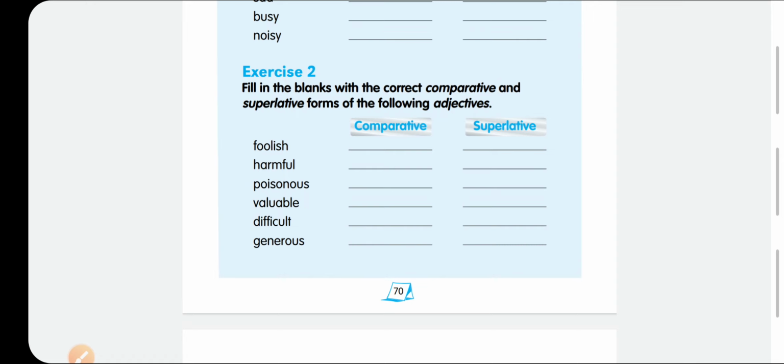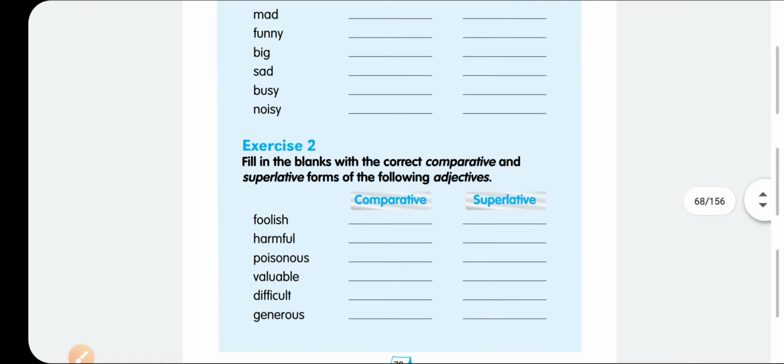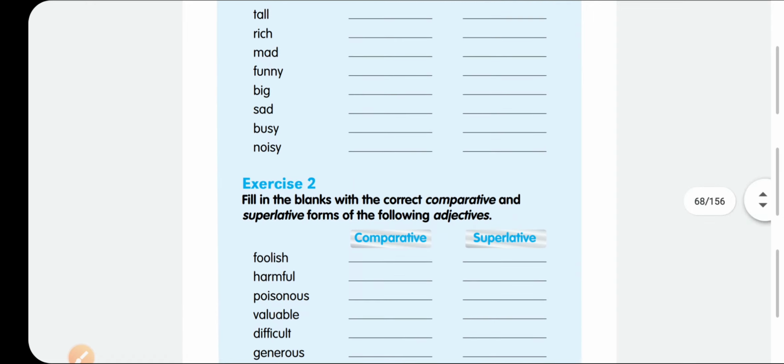Foolish, it is more foolish and most foolish. Harmful, more harmful, most harmful. More poisonous, most poisonous. More valuable, most valuable. More difficult, most difficult. More generous and most generous. So these are the rules of adjectives while we are comparing adjectives.